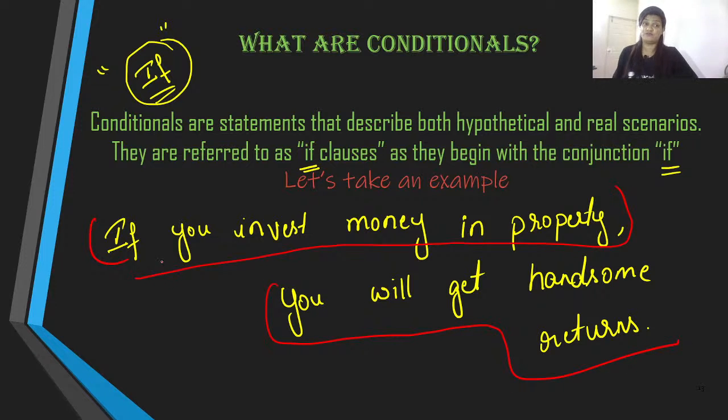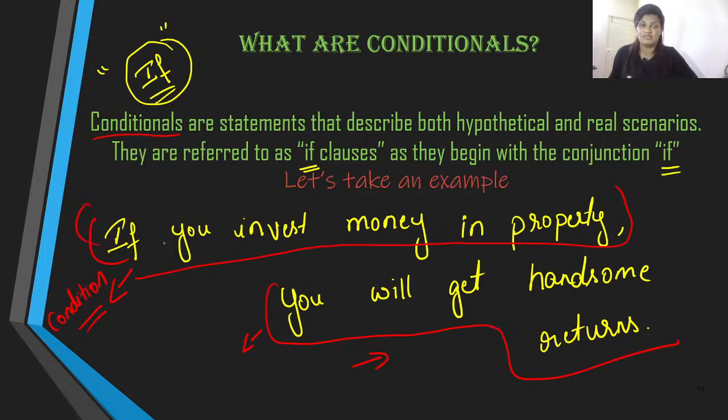Now, the thing that you have to focus on is the conditional. We have to establish the condition over here. Which statement establishes the condition? If you invest money in property, only then will you get handsome returns. That is, if you fulfill this condition, only then will you be able to fulfill this action.